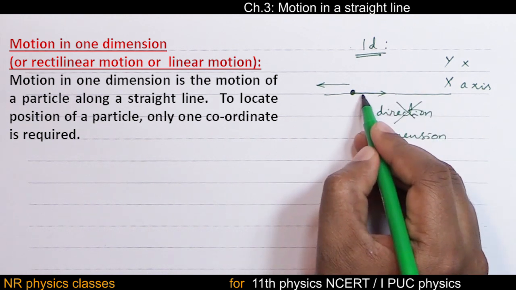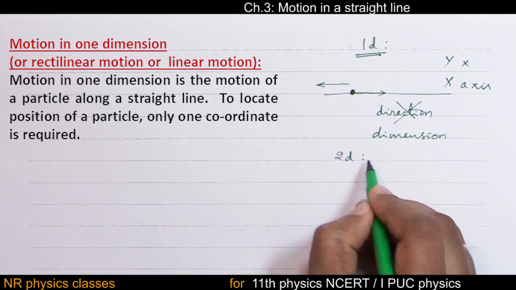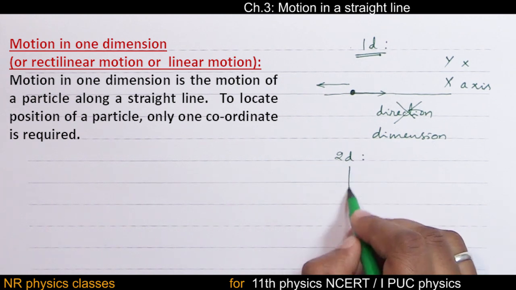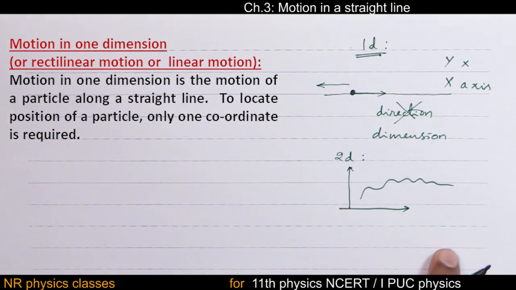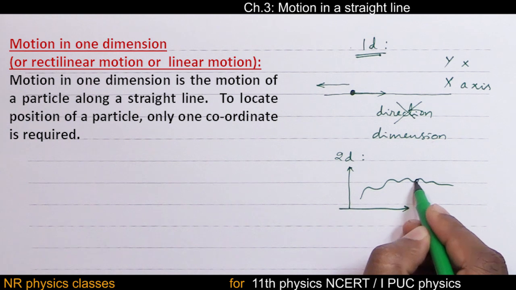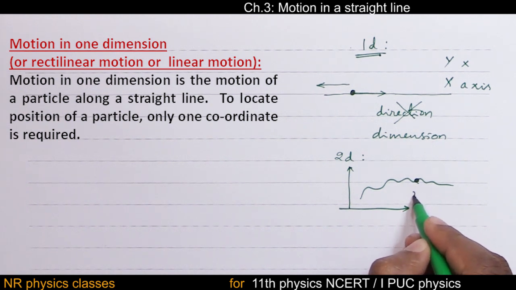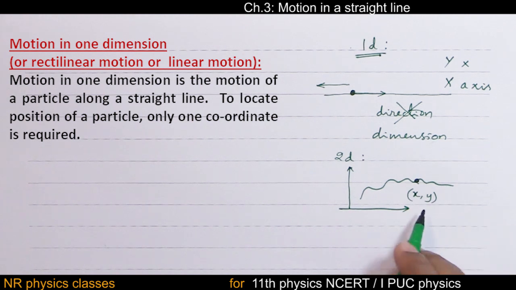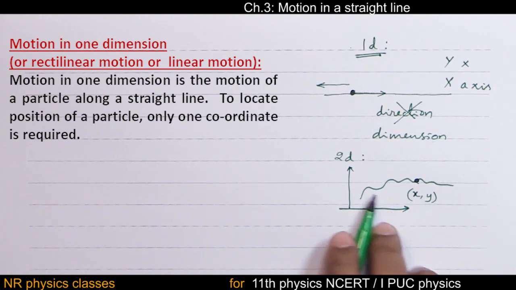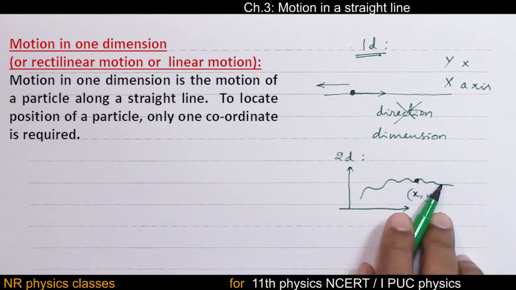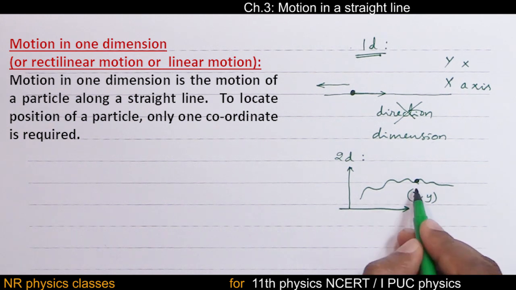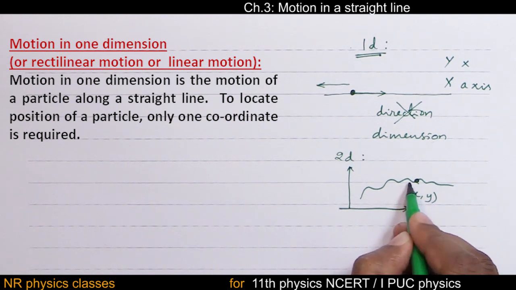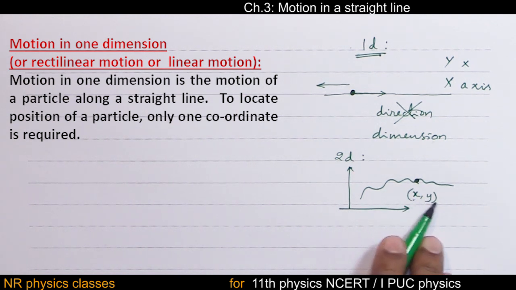You can extend this concept to two dimensions. Two-dimensional motion means y-axis, x-axis. If a body is moving on the plane of the paper, then its position can be located using x comma y. Students, you have used this concept, right? The Cartesian coordinate system to plot a graph. In a graph, if there is a point, then its position can be located using x and y coordinates. Then it becomes two dimensions because two coordinates are required.